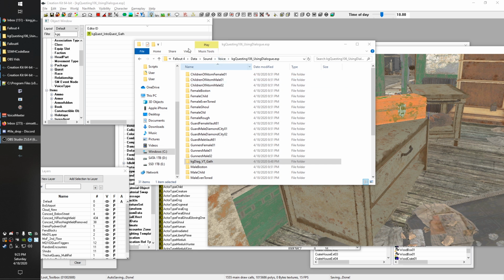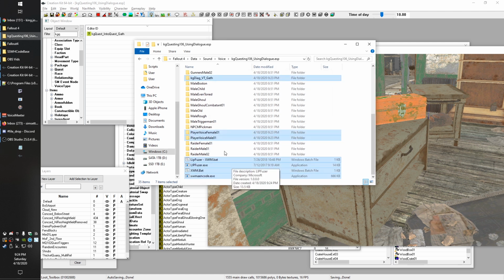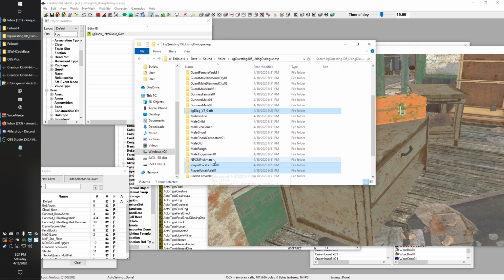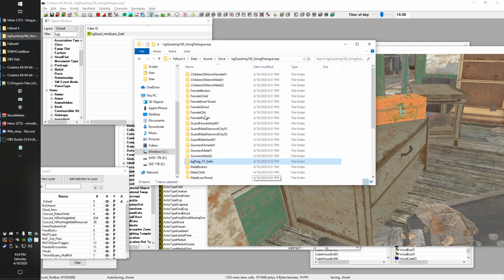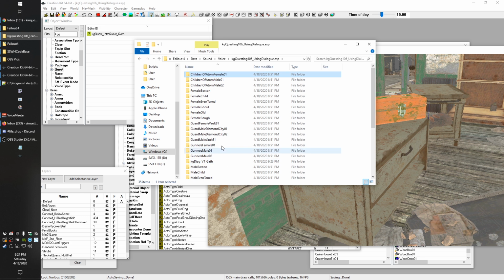So we had our dialogue 104, I believe is what I copied this from. So I went in and grabbed those files. So I'm going to copy and paste them over here. And we'll go ahead and say yes to that. And then I've got my lip fuser stuff I'll run through. But more importantly, we got the player voice lines. But then I saw we have all of this stuff in here. And I checked them and realized one of our lines didn't show up correctly. It showed up for every NPC but us, and this will happen occasionally to you.